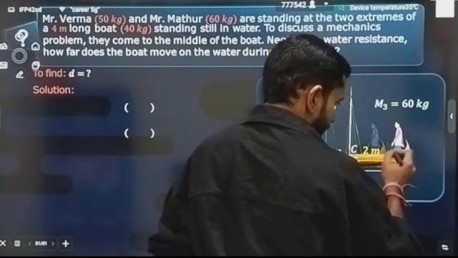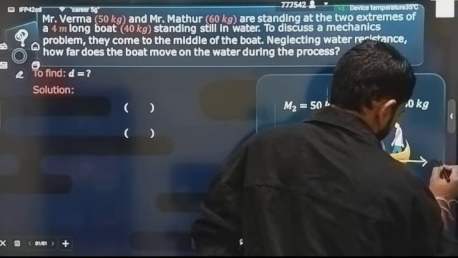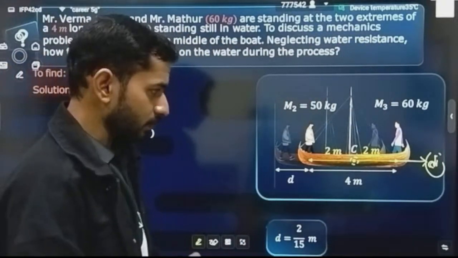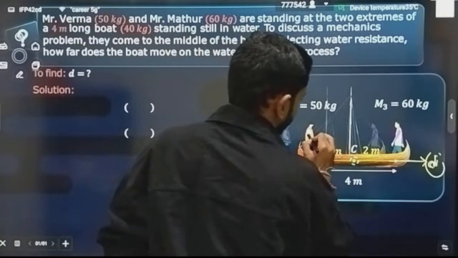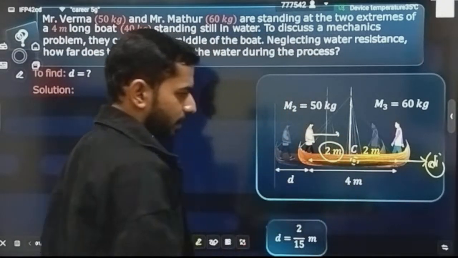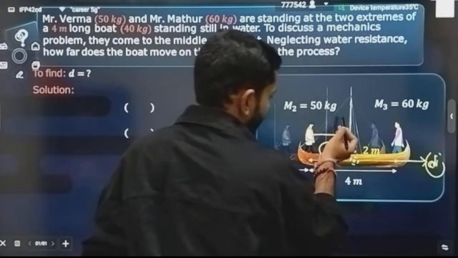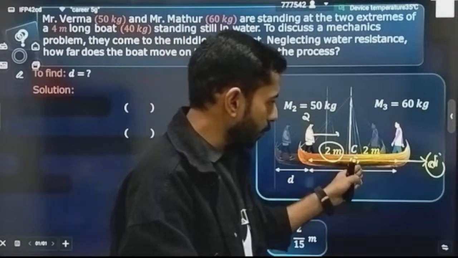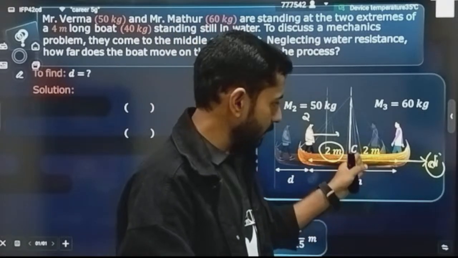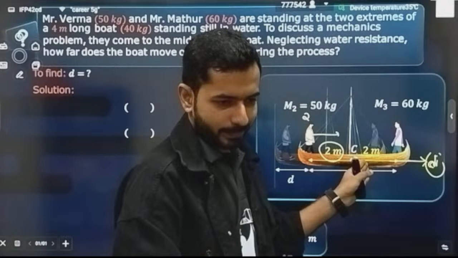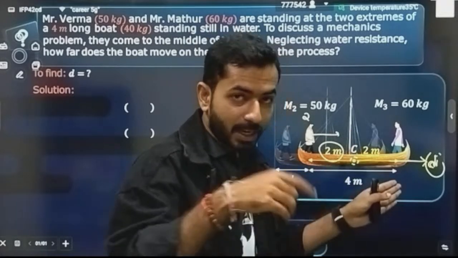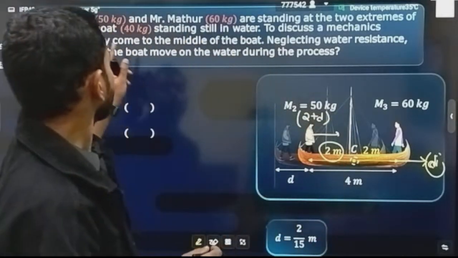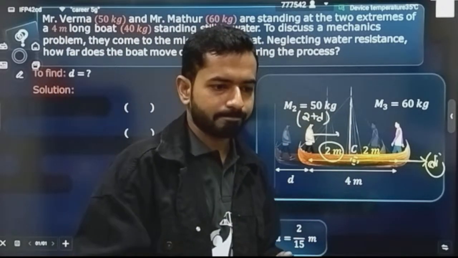Fine, let's suppose this boat has displaced by some distance d, correct? This person has moved how much? 2 meters, since the center of mass is exactly halfway. Obviously he is going to travel 2 meters, but the boat is also moving in the forward direction by a distance d. So can I say the net displacement for this person, Mr. Verma, is 2 plus d, correct?